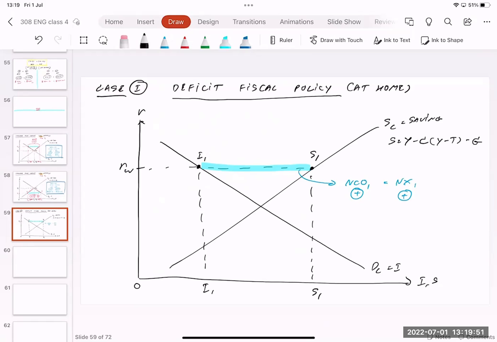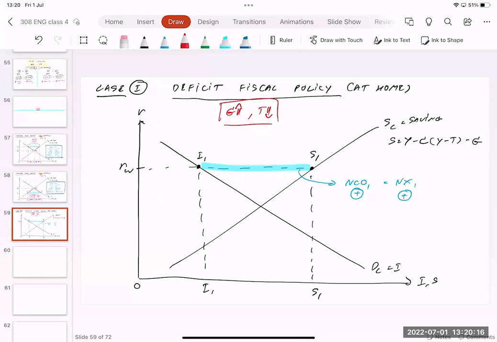What is deficit fiscal policy? You learned it before in the previous class. It means the government in our country is going to spend more and tax less. Normally a country uses deficit fiscal policy when the economy is bad, so the government can help by spending more and helping people by taxing less.